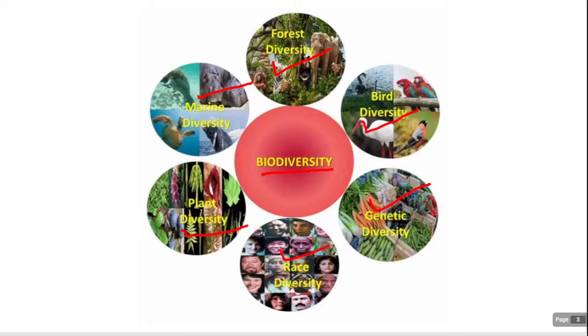We have different types of birds, different types of genetic organisms, and different races, like African people, American people, Indian people. We have different types of plants, and also marine diversity. Marine means the underwater diversity, underwater life.